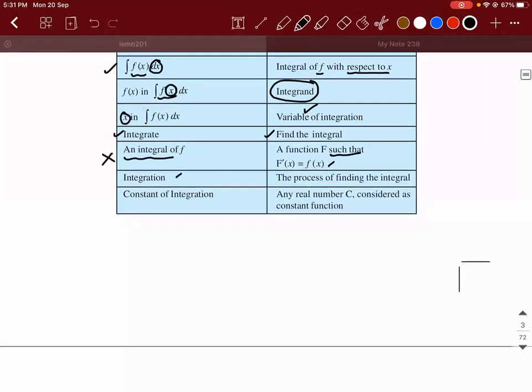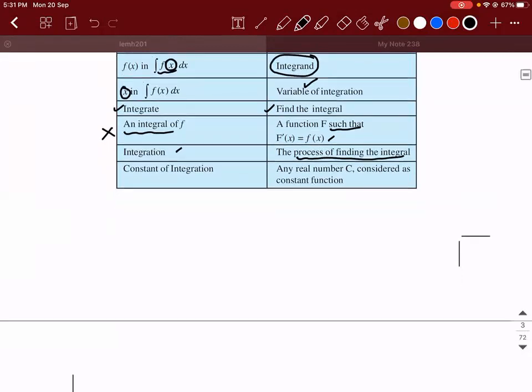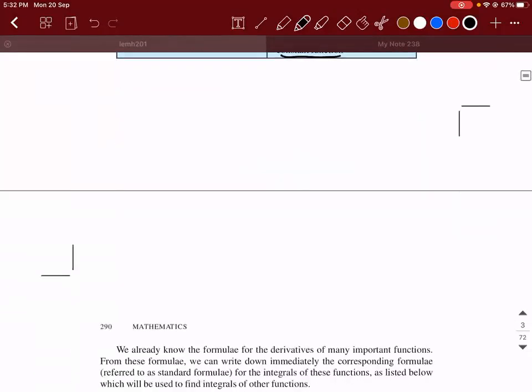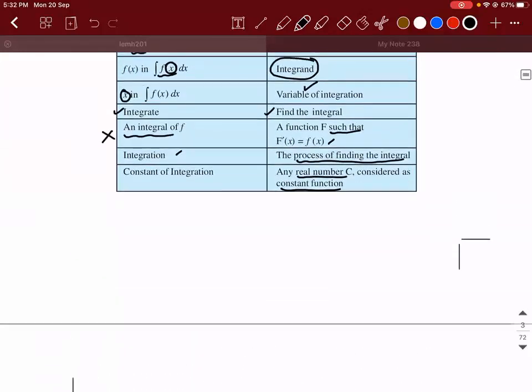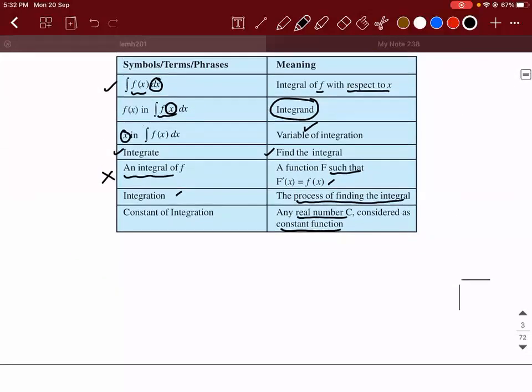Integration means the process of finding the integral. So if I say integrate and tell me this value, it means you need to do the integration operation and tell me. The constant of integration is any real number c, considered as a constant function. You're adding a c to every value, and that is called the constant of integration. So the term I wanted you to know is integrand, and how to pronounce integral of f of x dx: integral of f with respect to x.